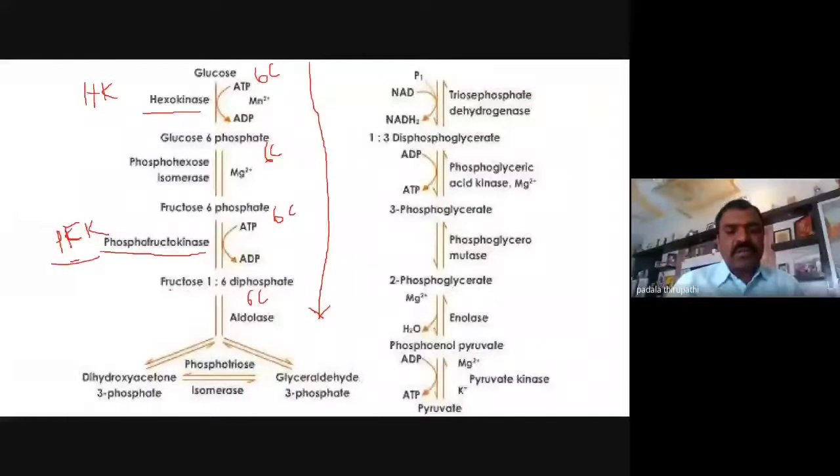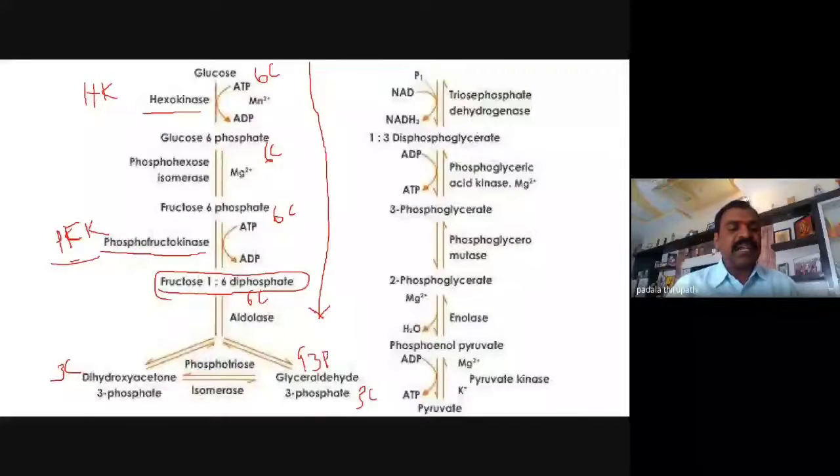And here fructose 1,6-bisphosphate is going to break down into 2 moles of triose phosphates: the 3 carbon compound dihydroxyacetone phosphate and the 3 carbon compound glyceraldehyde 3-phosphate, G3P and DHAP.